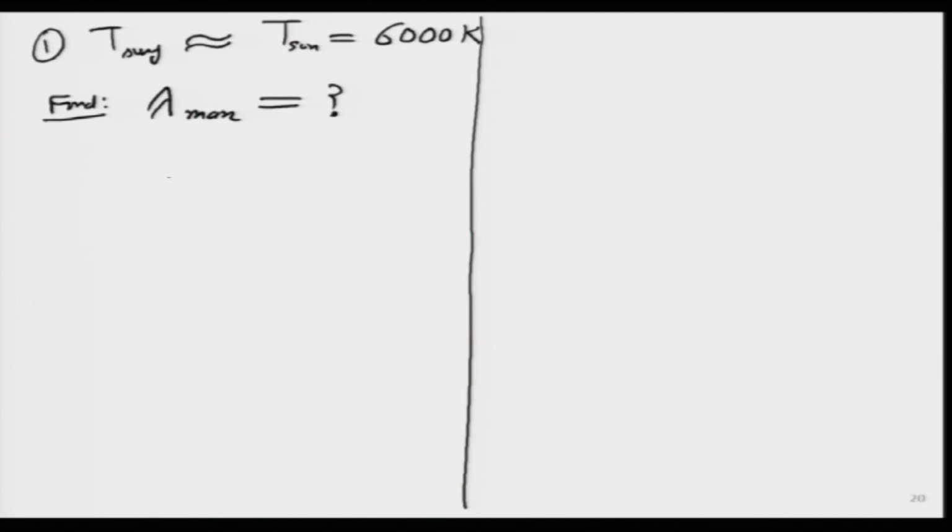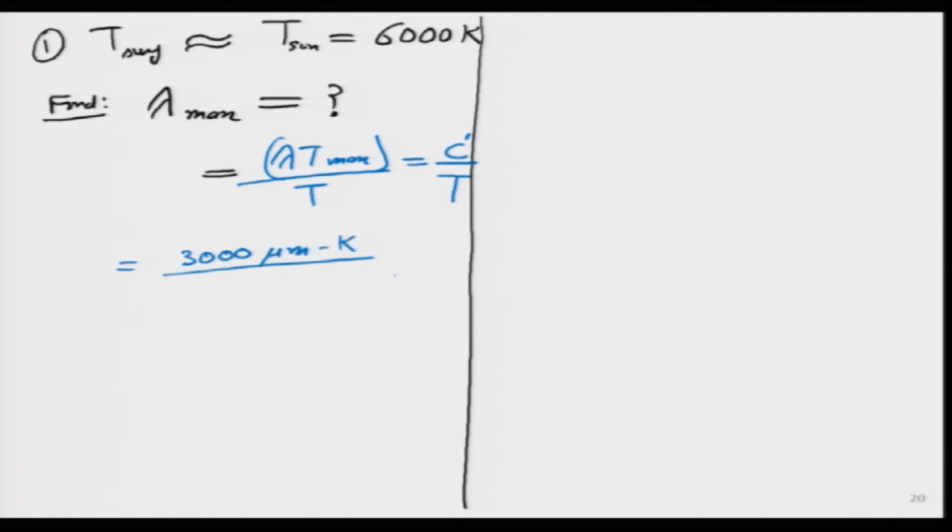I will use the Wien's displacement law. I will write this as follows. I will simply state this is lambda max equals lambda T max divided by T, because this is what will give me lambda, and this lambda T max was a constant C. By the way, this is not the speed of light, this is some other constant. So, I will write C prime, and that value was simply, rough value, 300 micron Kelvin, that is the units, divided by the temperature of the surface. So, my surface is at 6000 Kelvin. Kelvin gets cancelled out. So, my lambda max becomes 0.5 micron,